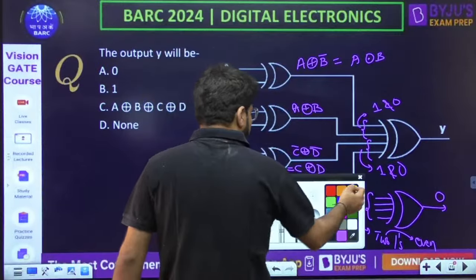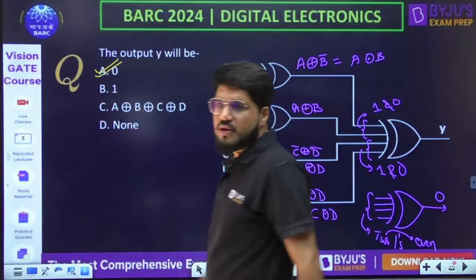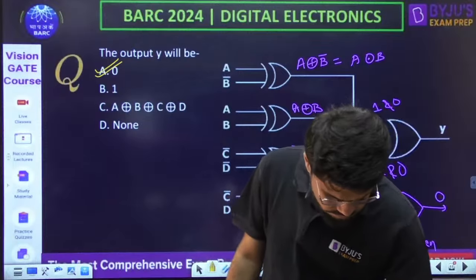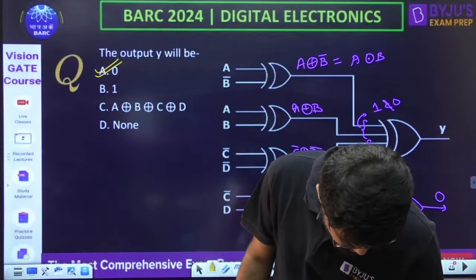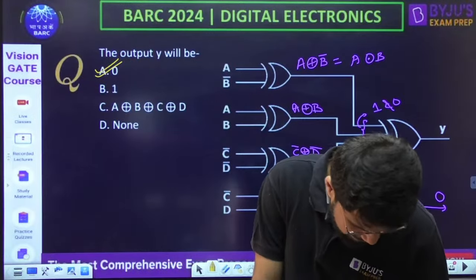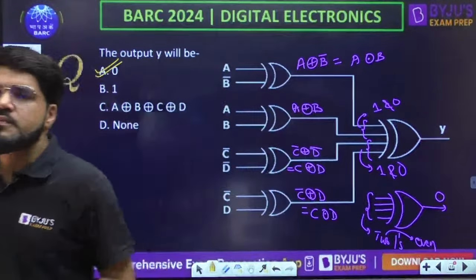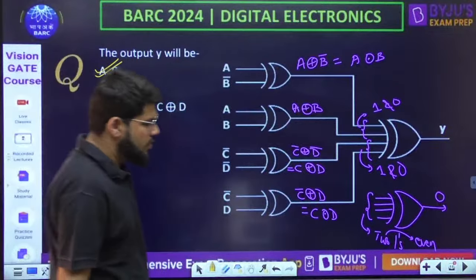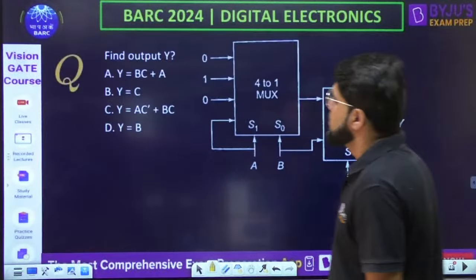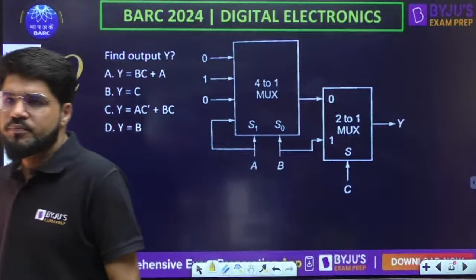It's a pure logical question. Good one, logical question. Answer has to be A. Correct? Answer has to be A, 0. Correct answer is option number A, that is 0. Next question. Find the output Y.